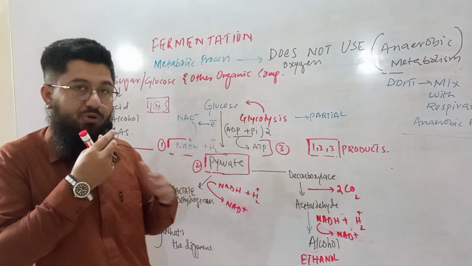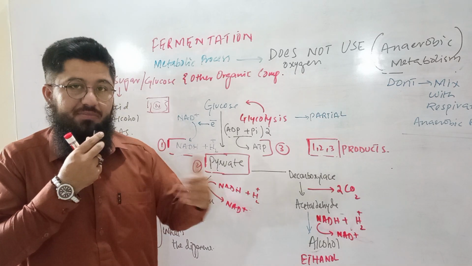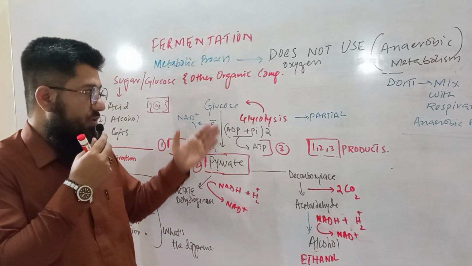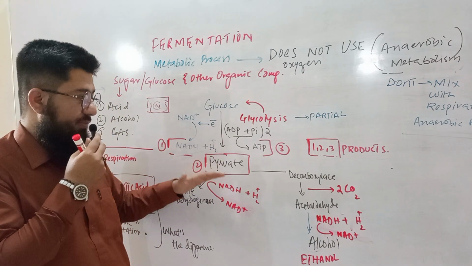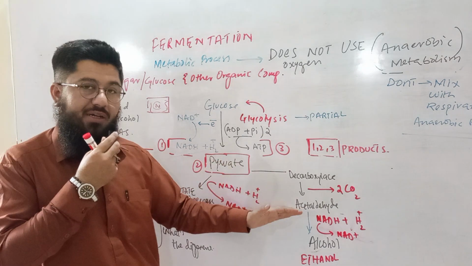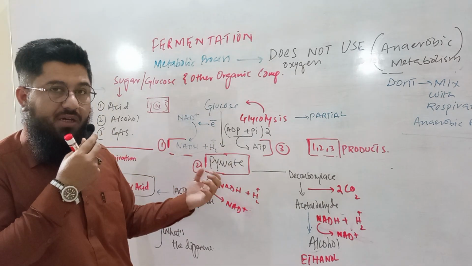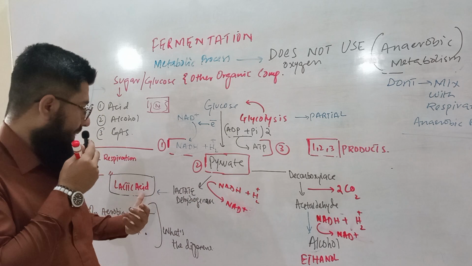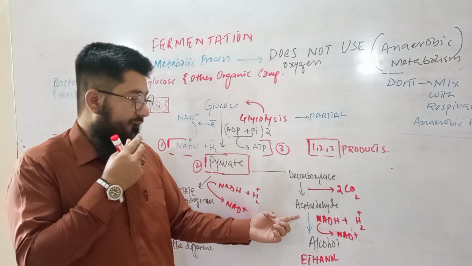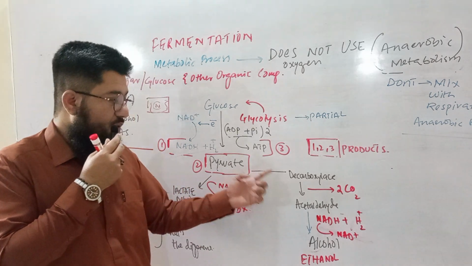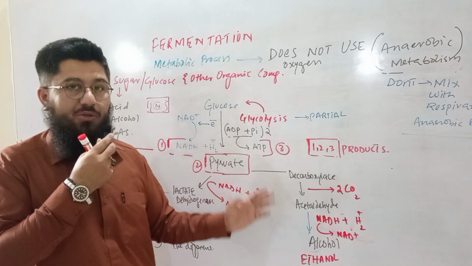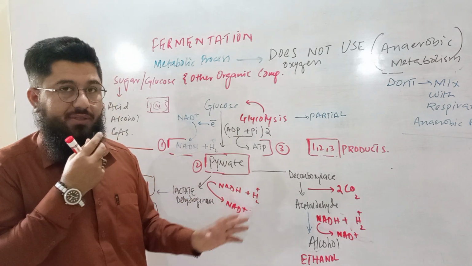So there is no prolongation of the process. Very shortcut mechanisms are seen here. Electrons are released, products are formed, pyruvate and acetaldehyde, and then they gain electrons and convert the pyruvate into lactic acid and acetaldehyde into alcohol. So if alcohol is synthesized, this mechanism is called alcoholic fermentation. I hope you got this concept.